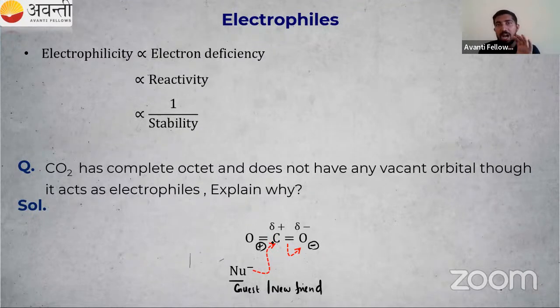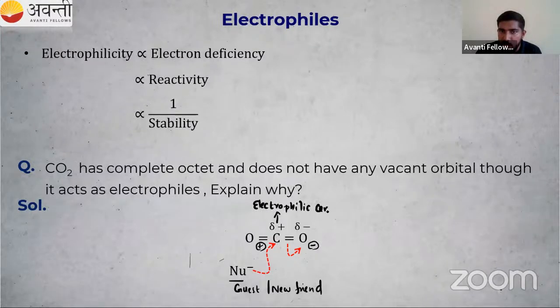So I can say carbon dioxide can act as an electrophile. Why? In the presence of Nu minus, it is breaking the bond. The strength of the friendship is decreased due to a new guest or new friend. So that is happening here. So C plus acts like an electrophile. We can call this carbon an electrophilic center.